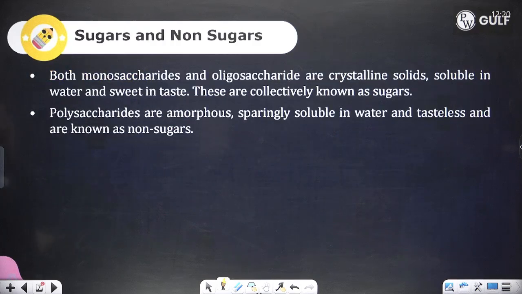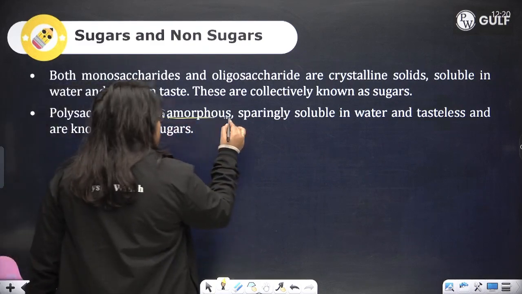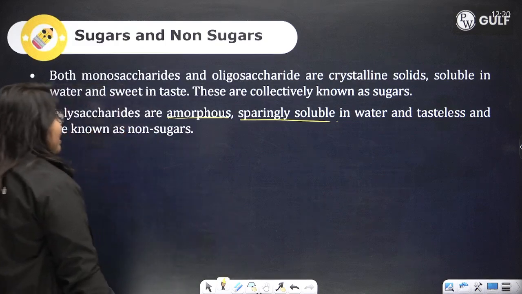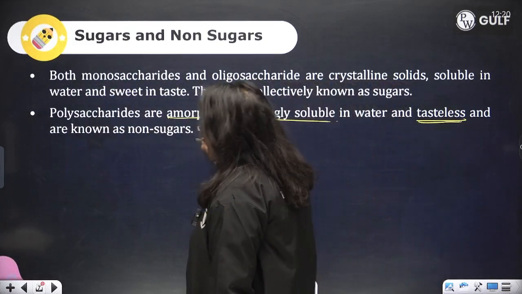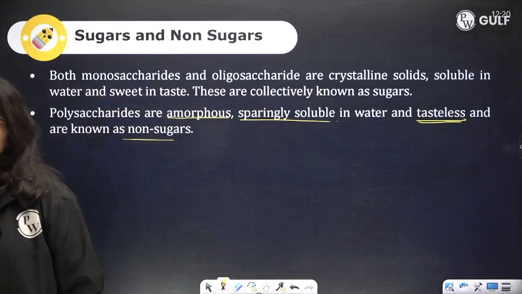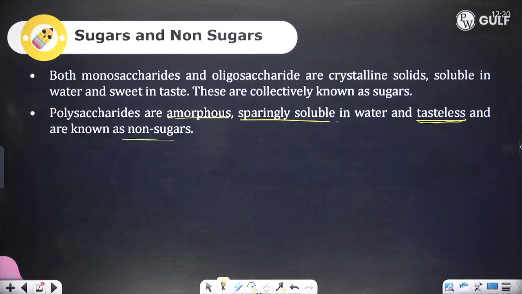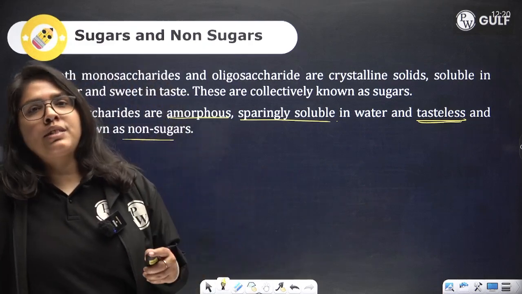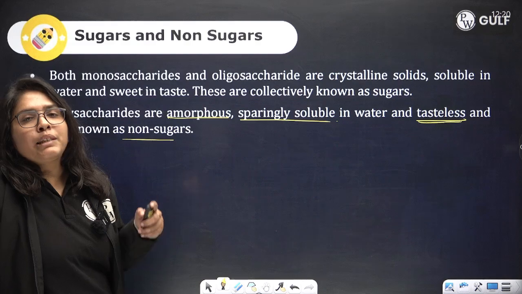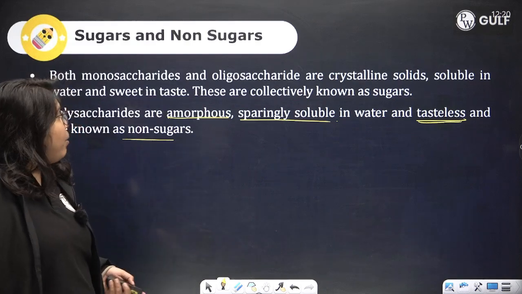Now, both monosaccharides and oligosaccharides are crystalline solids, soluble in water and sweet in taste. They are collectively known as sugars. Polysaccharides are amorphous. They are sparingly soluble in water and they are tasteless. Polysaccharides are known as non-sugars. They don't have any taste per se. But these polysaccharides are obtained from monosaccharides only. Monosaccharides polymerize and that is when you get your polysaccharides.